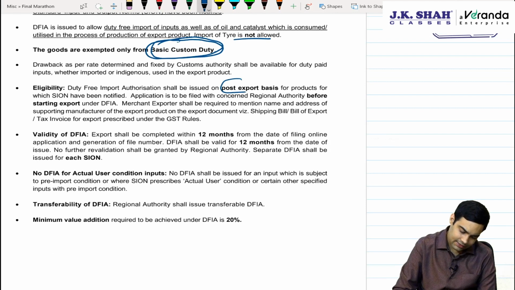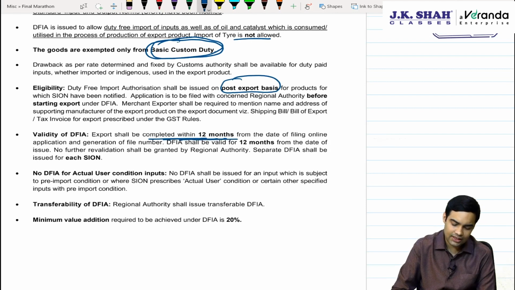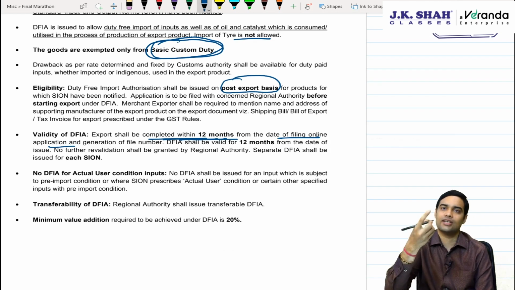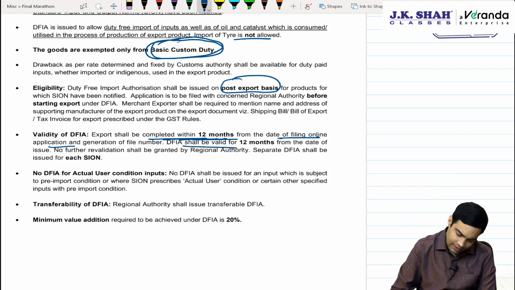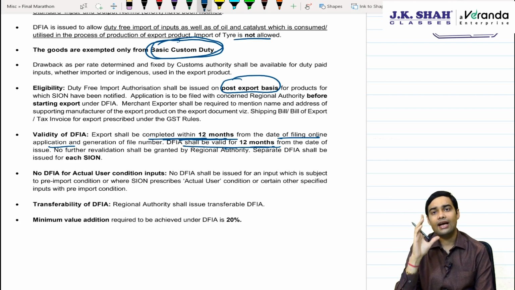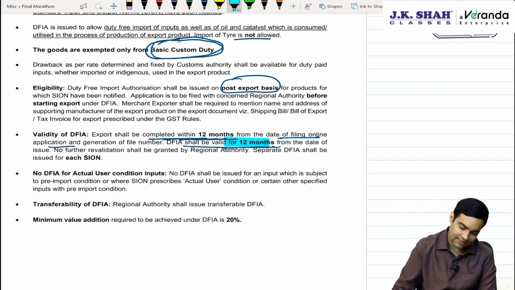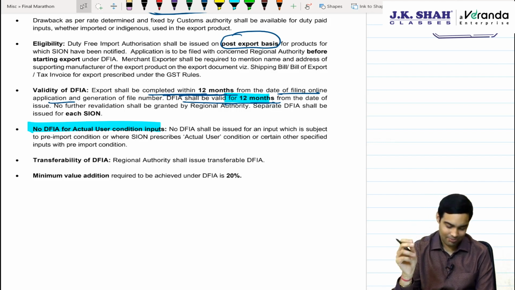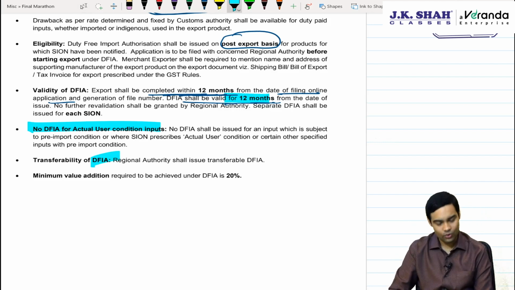Eligibility, obviously, is on a post-export basis. First, you have to complete the export within 12 months of the date of filing the application that I am going to do the export under a DFIA license. Then, once the export is completed, you will get DFIA, and once you get DFIA, it has to be used within 12 months because that is the validity of a DFIA license. No DFIA will be given when there is a condition of actual user on a particular input. Transferability is allowed, and minimum value addition would be 20%.